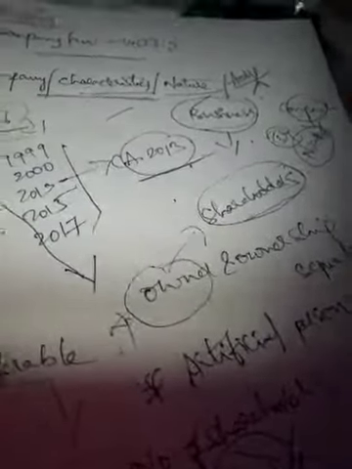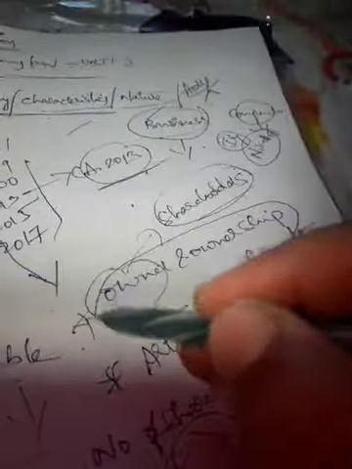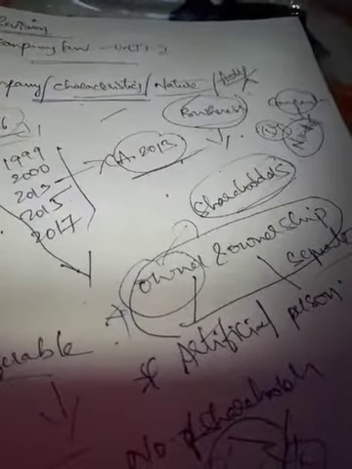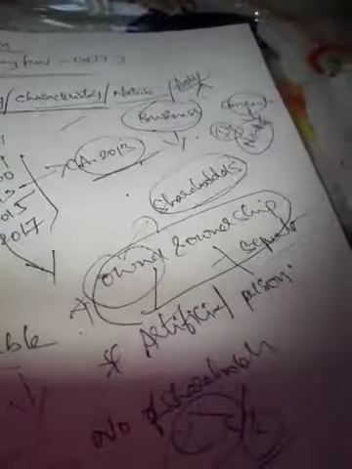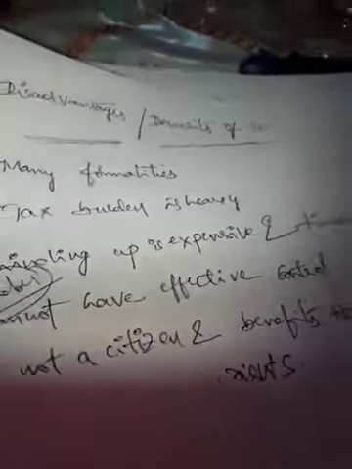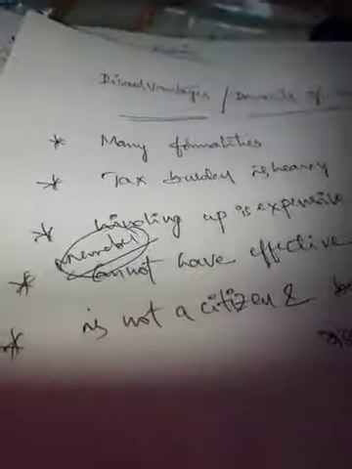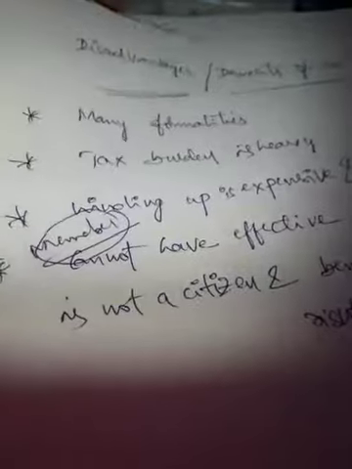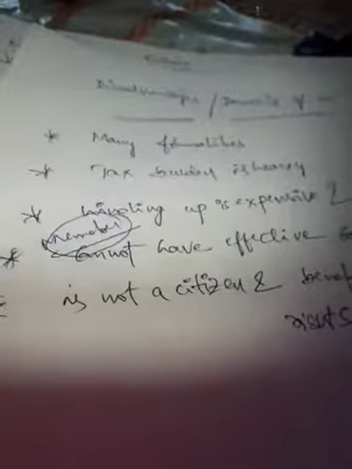If you observe this point under the features, this disadvantage comes from that advantage. Owner is separate and ownership is separate. Who are the owners? Shareholders or members are the owners, but ownership is in the hands of the directors. That's why the members cannot have effective control, meaning they cannot concentrate on each and every transaction of the business. Shareholders are not at one place for one company; they may be spread over the world. So they can't be involved in each and every transaction, and effective control may not rest with the members.